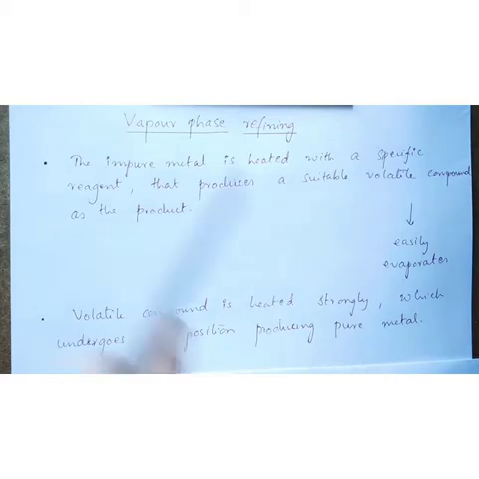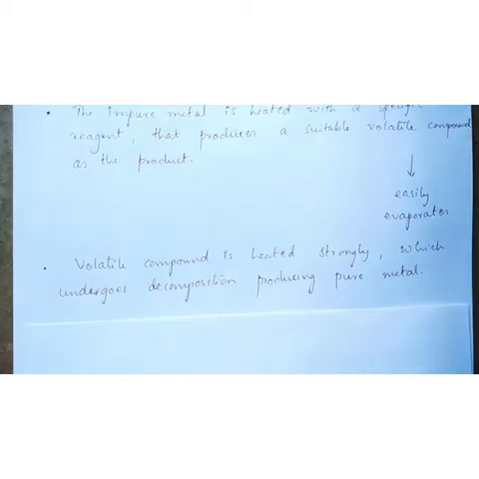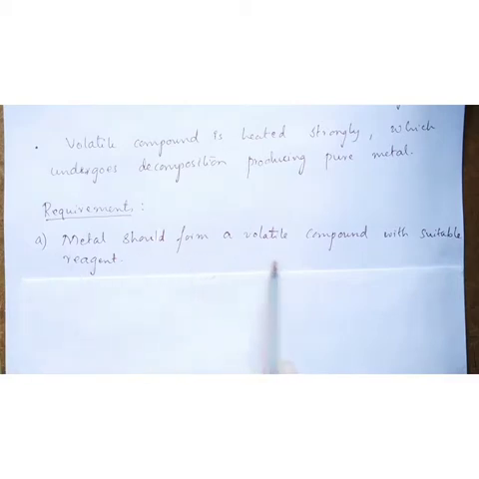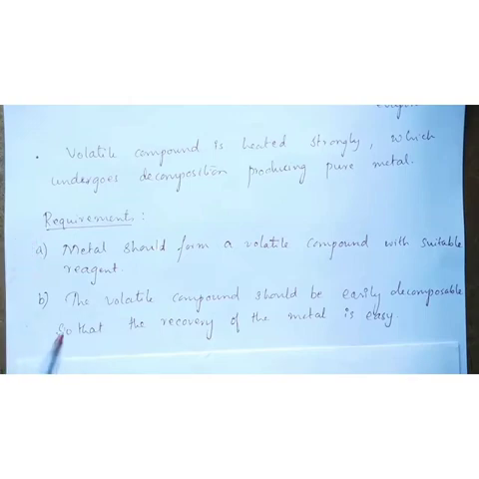If the principle of vapor phase refining is not clear to you here, you will understand it properly when I take an example. Before explaining the example, let's see what are the requirements for vapor phase refining. We have two requirements to carry out vapor phase refining. The first one is that the given metal should form a volatile compound with suitable reagent. And the second requirement is that the volatile compound should be easily decomposable so that the recovery of the metal is easy. So the volatile compound should break down easily and it should give back the pure metal.